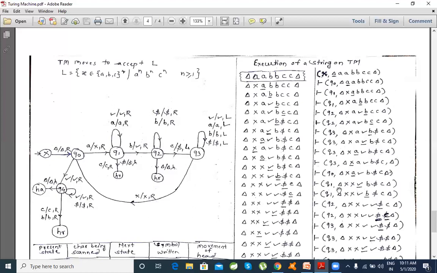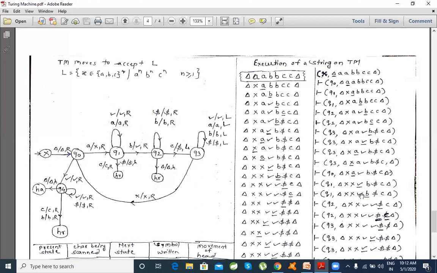Second iteration. Being in Q1, you replace this tick mark by tick mark, and you retain this state. Now you can observe this combination in the state transition diagram. So we'll replace this null by null. We expect to see the first B. Unless and until we see the B, we won't change the state. So next state is being in Q1. If you reach tick mark, it will be replaced by tick mark, and we go towards B. Now this is the condition to change the state.